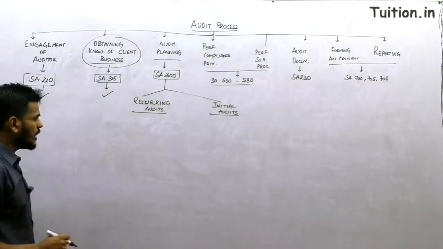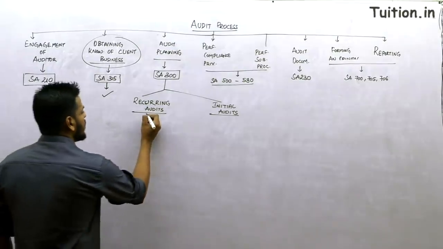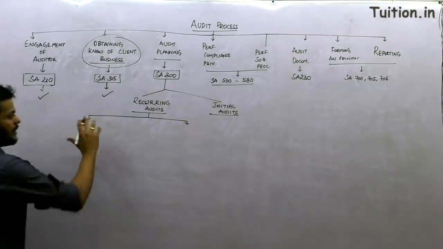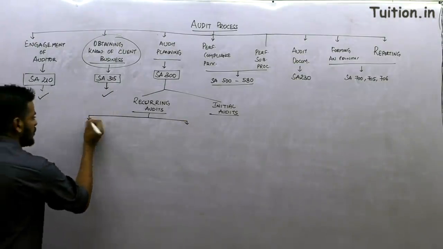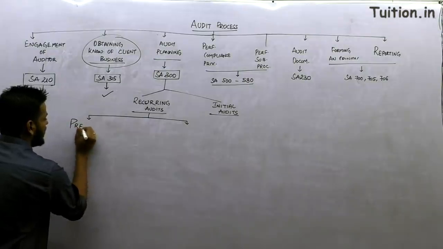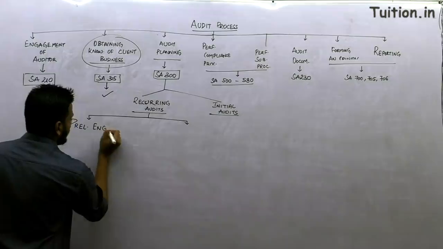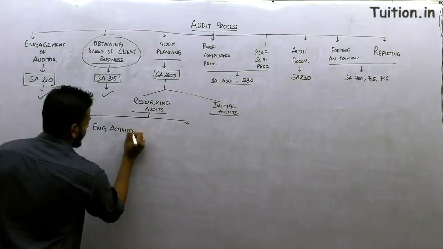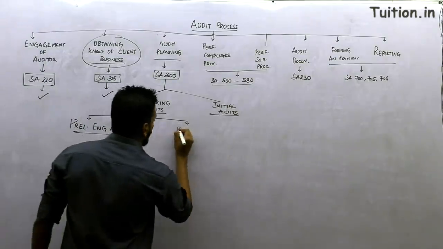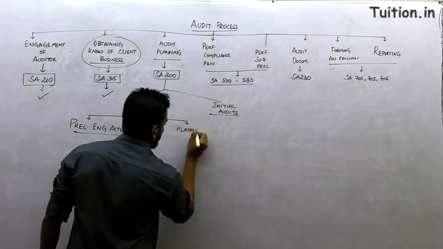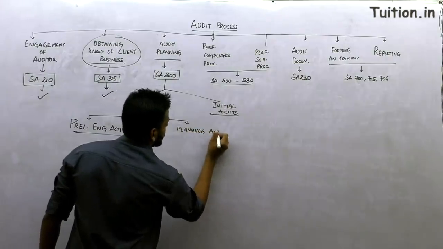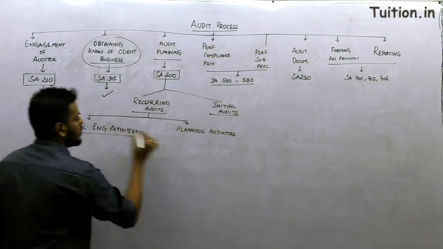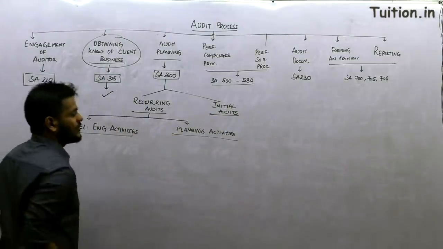Let's now finish up recurring audits. Considering that it's recurring audits, the planning activities are classified into 2. Concentrate here on this piece. The first one is called preliminary engagement activities, and the second part of the story is called planning activities. We will take up initial audits a little later. So recurring audits will be classified into preliminary engagement activities and planning activities.